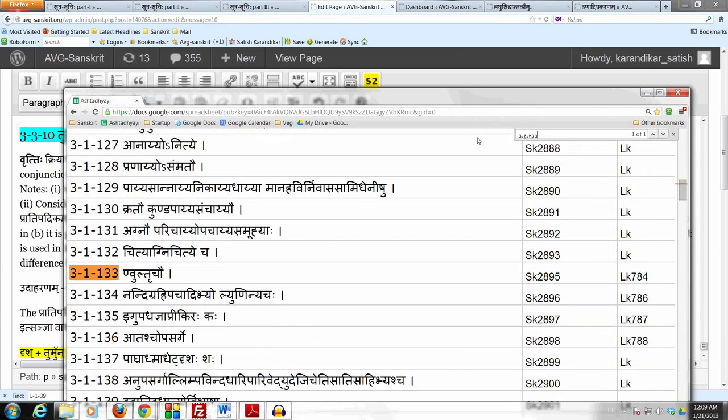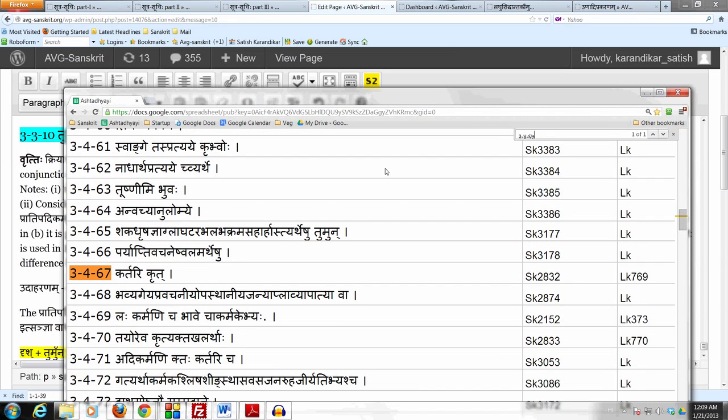It is prescribed in a general sense of kartari krit, any doer of an action. To denote the agent of the action, the affix nul as well as trich may be used. So now what is the difference between that nul and this nul? How do we know which one is which?